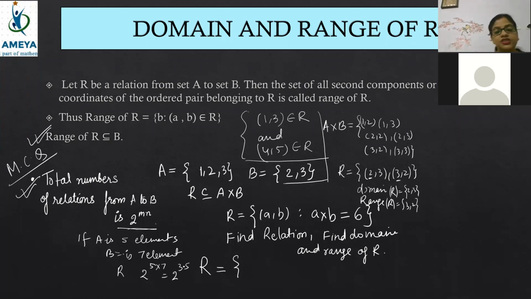Total number of relations, beta, means how many all possible relations. So the total number of relations possible is 2 to the power 35. How many total relations possible? 2 to the power 35.